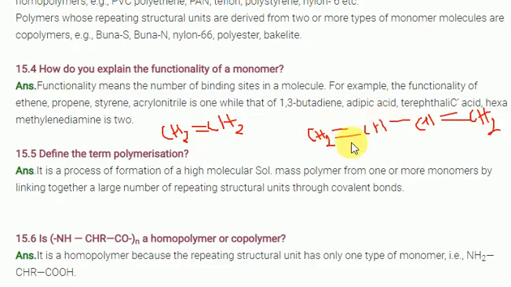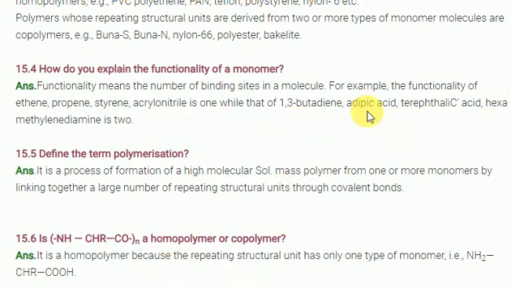But here, look at 1,3-butadiene. Two sides are there. This is cut, two sides will be there. This is nothing but the functionality of the monomer only. Here two functional groups are there. Here a single functional group is there. Here 1,3-butadiene, adipic acid, terephthalic acid, hexamethylene diamine. Check it out, they contain two functional groups.